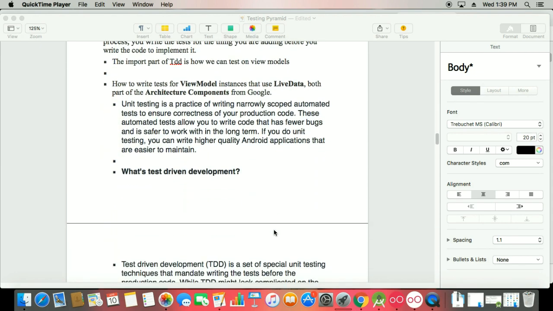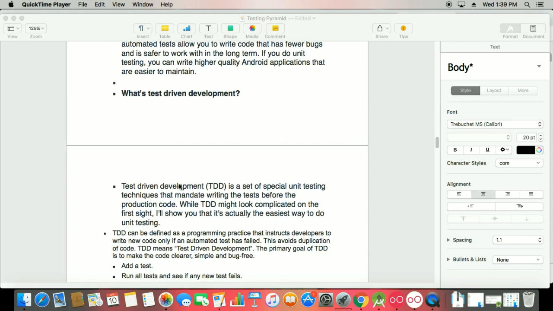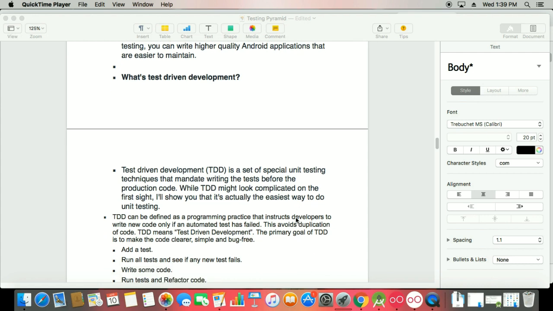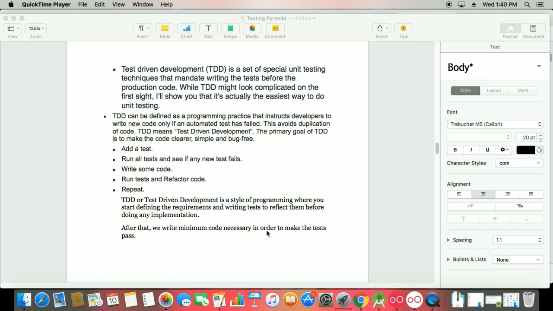Okay, and yeah, there are one more definitions, but I will explain it on another day whenever we work with actual clean architecture. Test driven development is a set of special unit testing techniques that mandate writing the tests before the production code. While TDD might look complicated at first sight, I will show you it's actually the easiest way to learn.